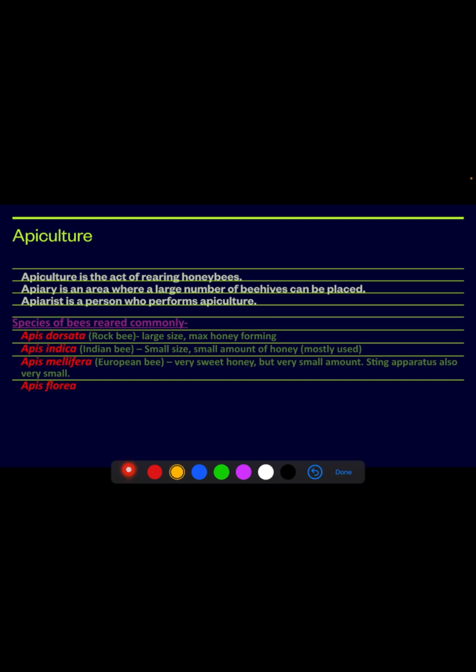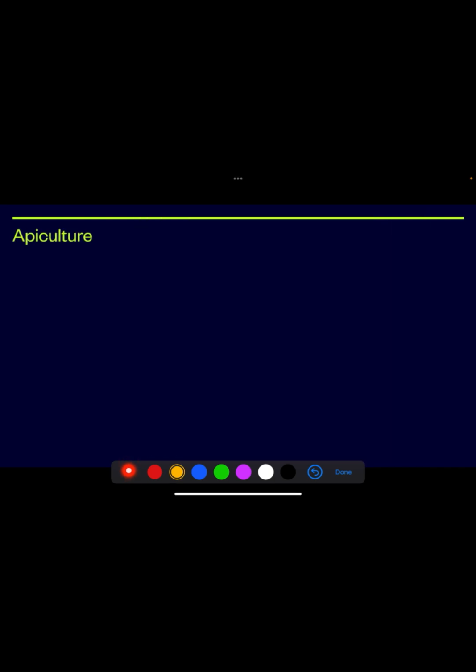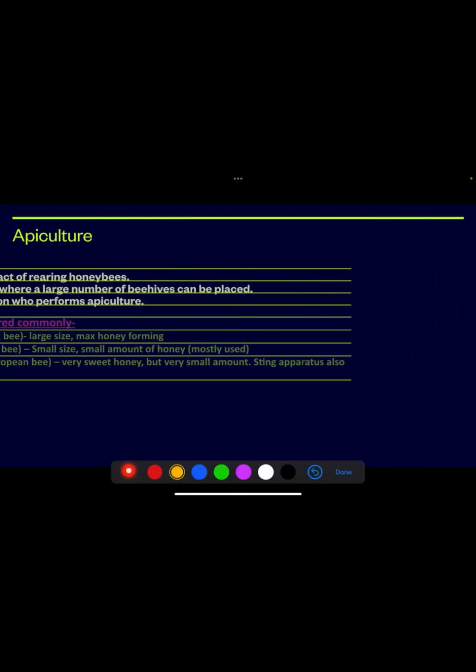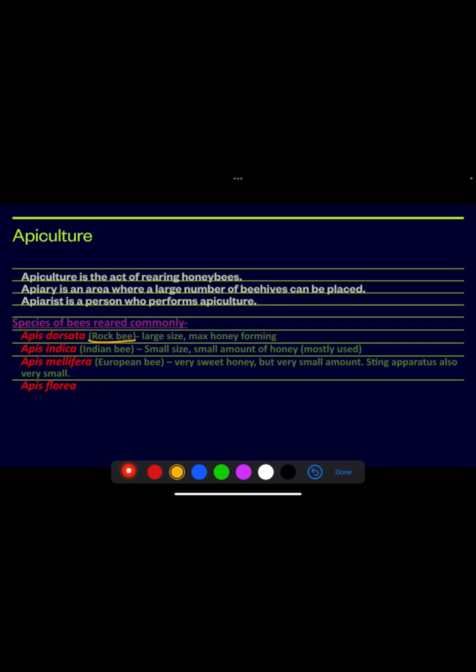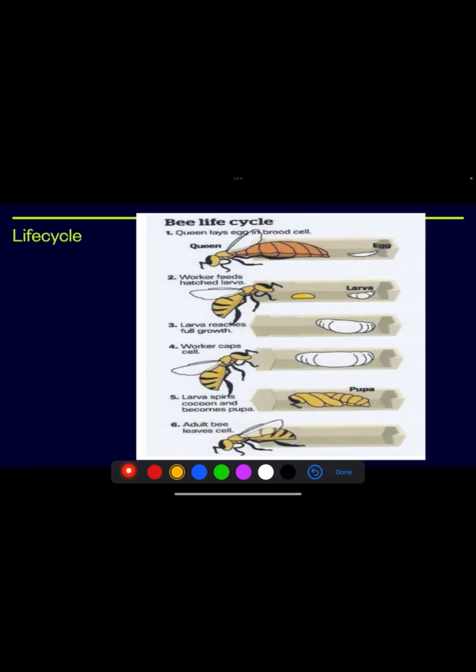Apis dorsata is the rock bee, which is large in size, with maximum honey forming. Apis indica is the Indian bee, which is small in size, produces a small amount of honey, which is mostly used. Apis mellifera is the European bee, very sweet honey but a very small amount, which has a sting apparatus, also very small. Apis florea, there's no such information regarding this.